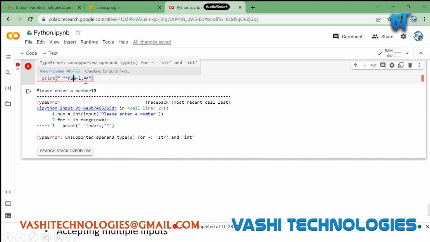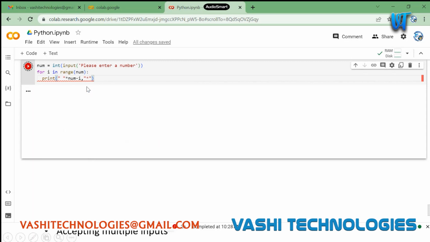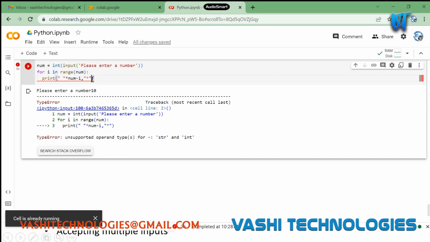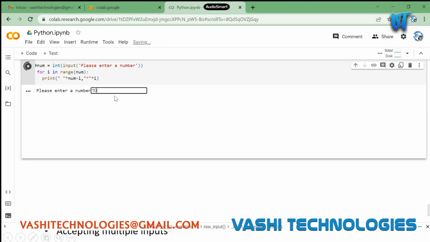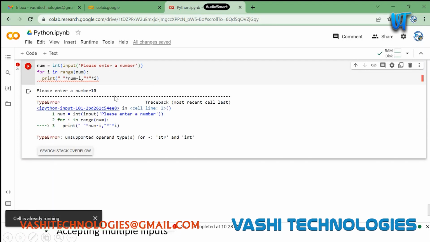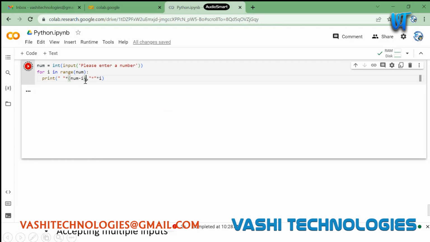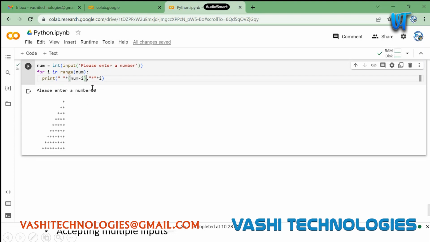This is number. I think I forgot to append brackets over here because I'm trying to subtract a string with an integer. So now the same thing. This is now a right angle triangle here, right? Whether it is right angle or left angle, so these are two. This is again the new one.